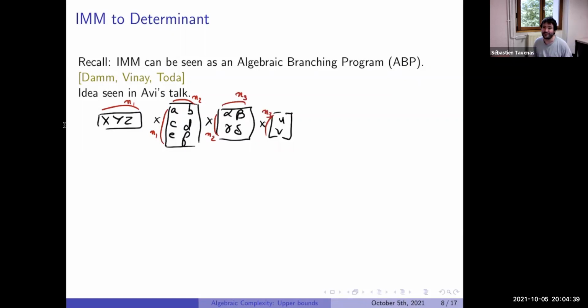It's what we need to define the polynomial on the side of the matrices.